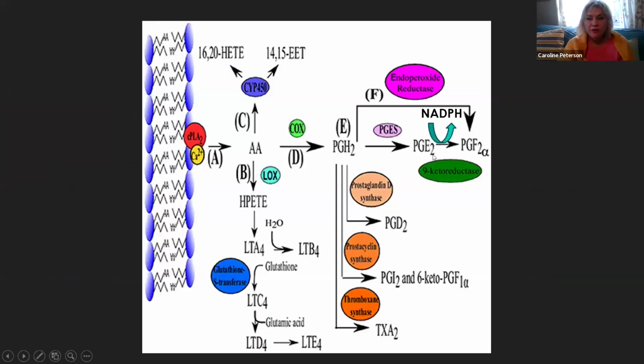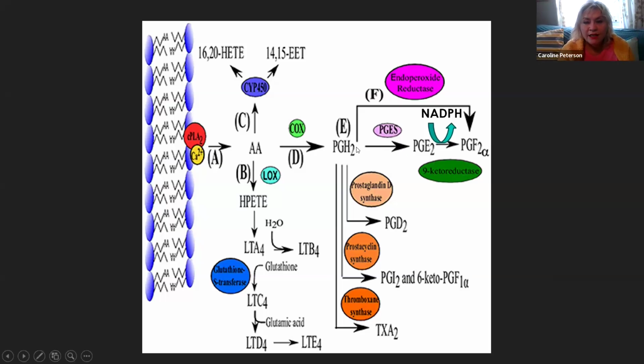So here's a little picture of it. If you look over here where it says AA, that's arachidonic acid. And so the cyclooxygenase is going to break that down into prostaglandin H2. So that's kind of like the parent prostaglandin, and that breaks out into everything else.